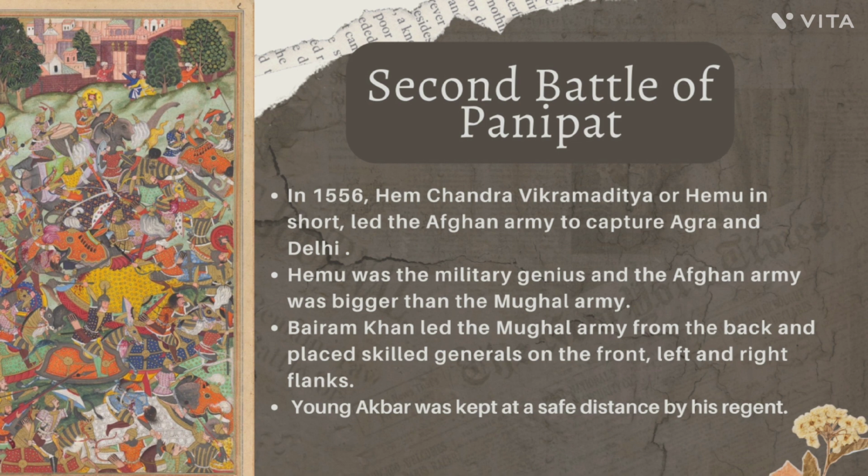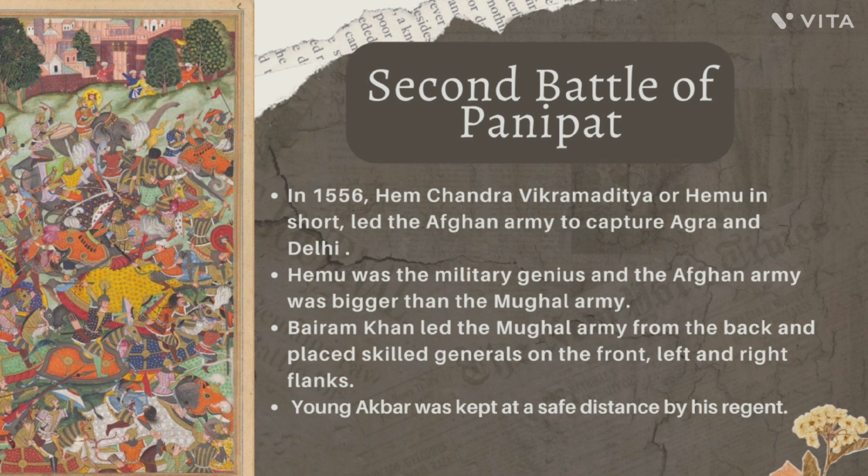He was sent by the son-in-law of Suri to capture the throne of Delhi. Hemu was a military genius, and the Afghan army was bigger than the Mughal army because they were well planned and very determined to capture the region of Delhi and establish the empire in India.